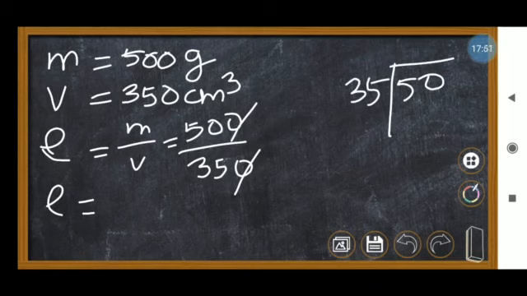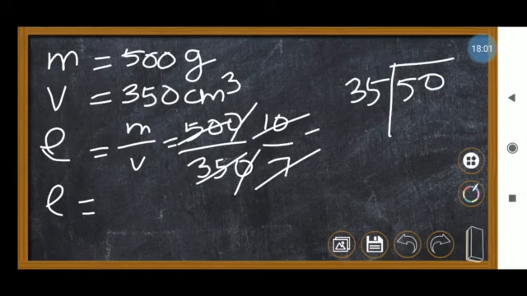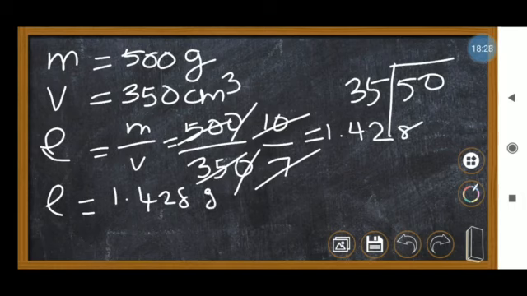We can cancel by 5: 10 fives are 50 and 7 fives are 35, so 10 divided by 7. 1 seven is 7, remaining 3, and 30 means 4 will come. 4 sevens are 28, remaining 2. So 1.42, and remaining 6, so 60 will come. So approximately 1.428 gram per centimeter cube.